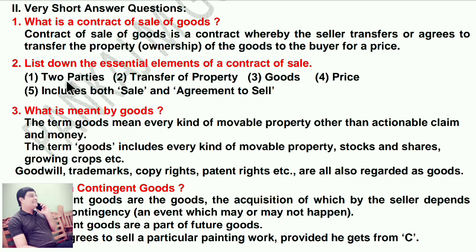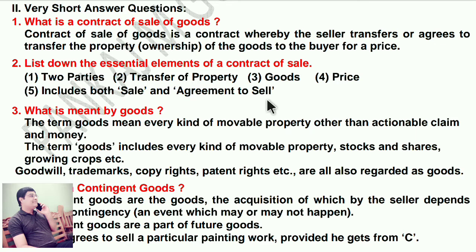Let's note down the essential elements of a contract of sale. Two parties must be there, one is buyer and the other seller. Transfer of property from the seller to the buyer. Goods should be there. Price, what is the price of the goods? Includes both sale and agreement to sell. So these things should be there.